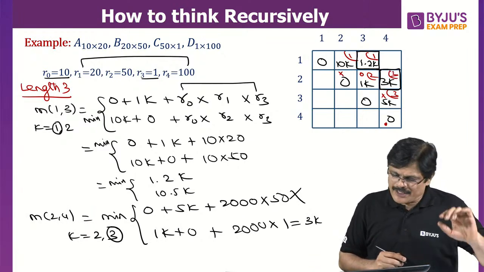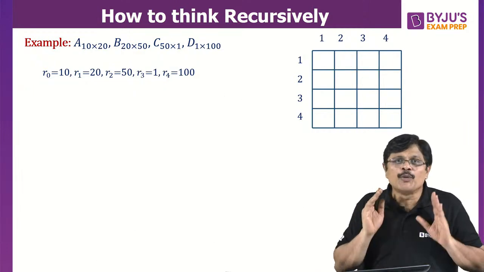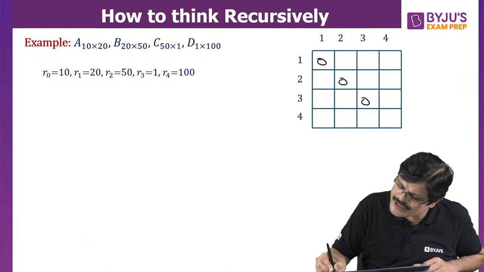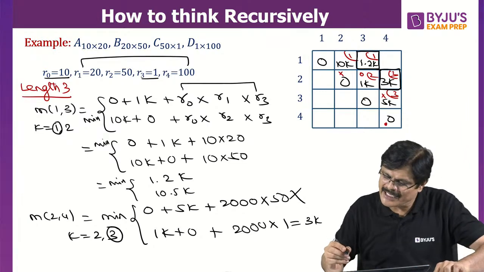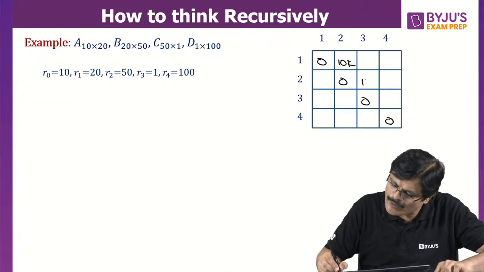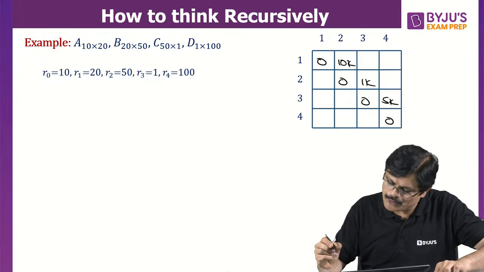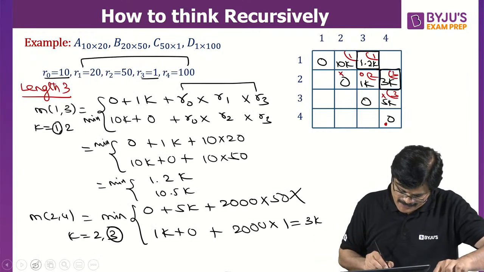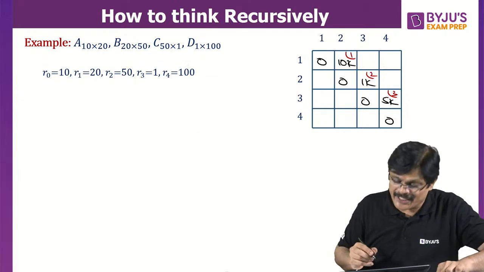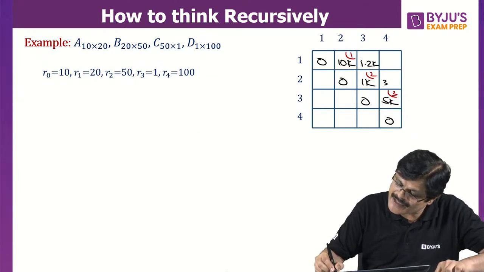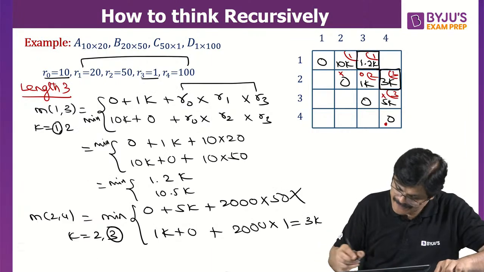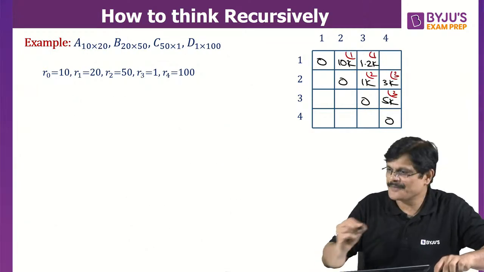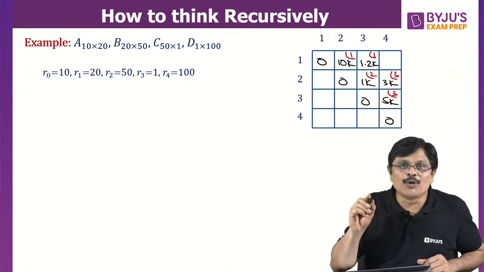Okay, now look here. Now the most important, the last answer. So let me fill all the values which we have done so far. This is 0, this is 0, this is 0, and this is 0. And what about this, sir? This is 10k, 1k, and this is 5k. These values are 1, 2, 3. Next one. This is 1.2k and this is 3k. And for this k is 1, and for the next one k is 3. Is the idea clear?